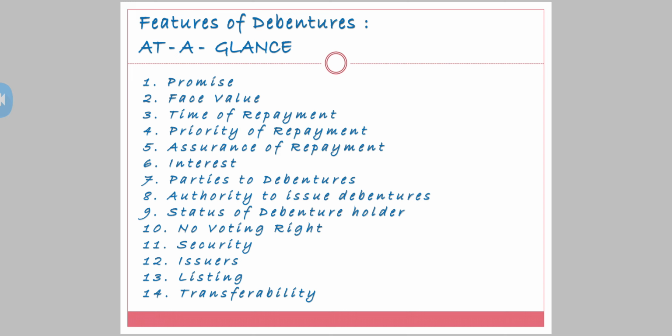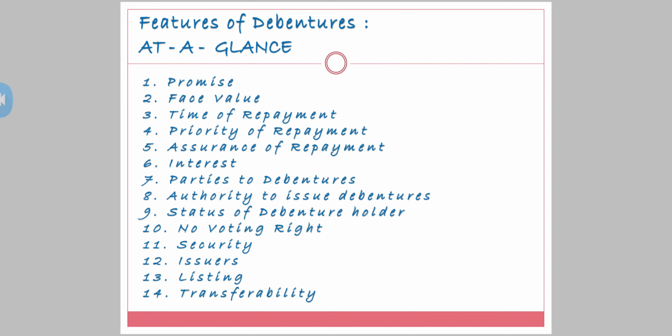Priority of repayment, fourth, most important. They have got the priority over equity shareholders as well as preference shareholders. Fifth one, assurance of repayment. Why assurance of repayment? Because everything is mentioned. Company has issued a debenture certificate, which is a legal document. So yet it's given assurance that the repayment would be done. Sixth one, most important, what debenture holders get when they invest in the company, they get interest.